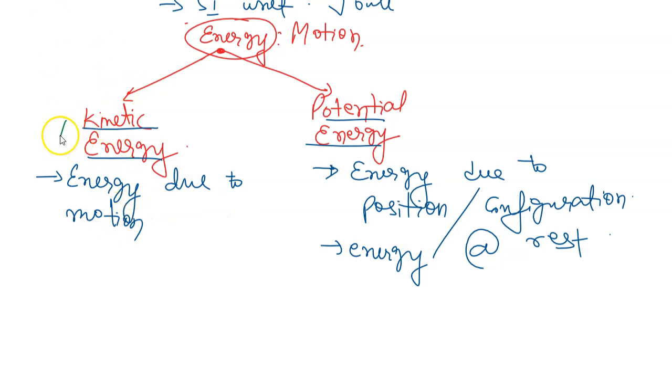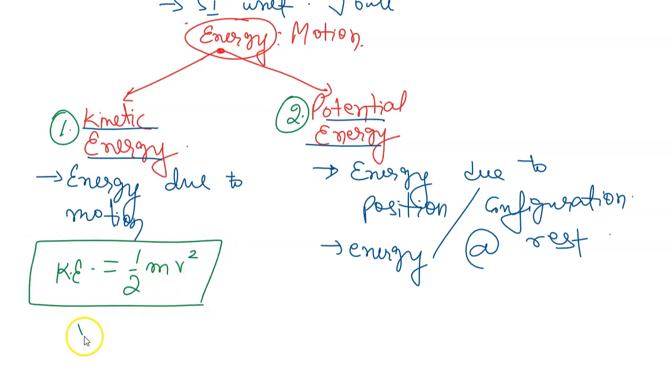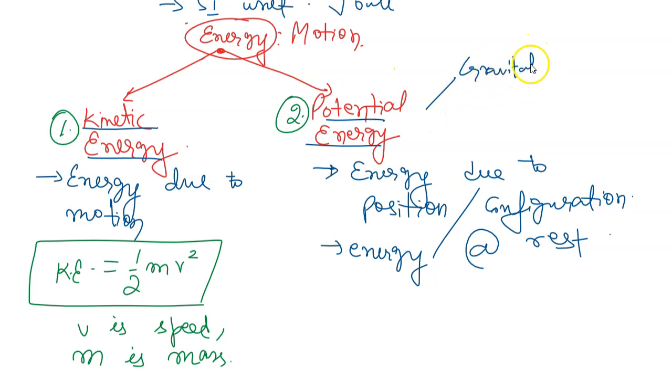So the kinetic energy expression, if you see, it is half mv square. m is the mass, v is the speed of an object. Whereas potential energy is of two types: gravitational potential energy and elastic potential energy.